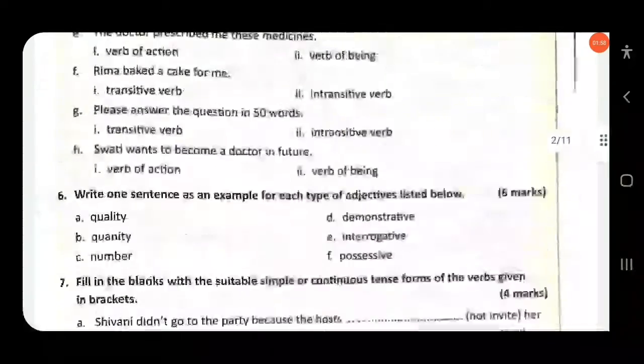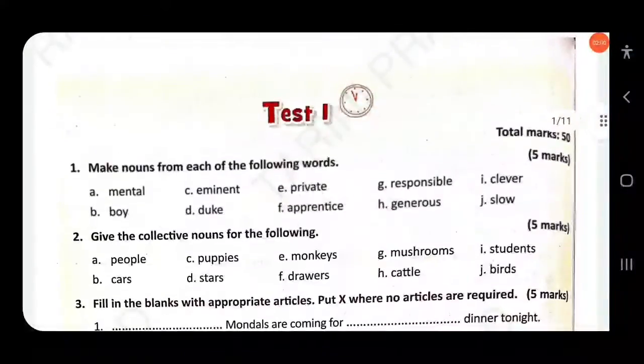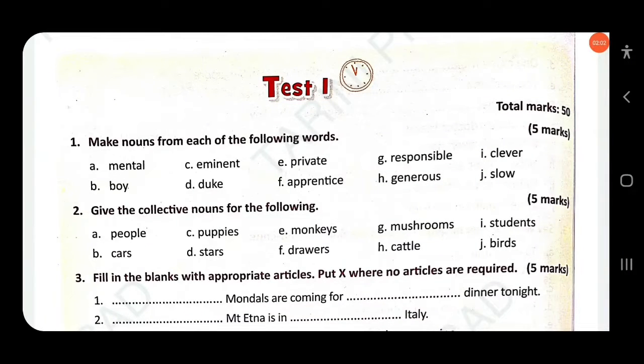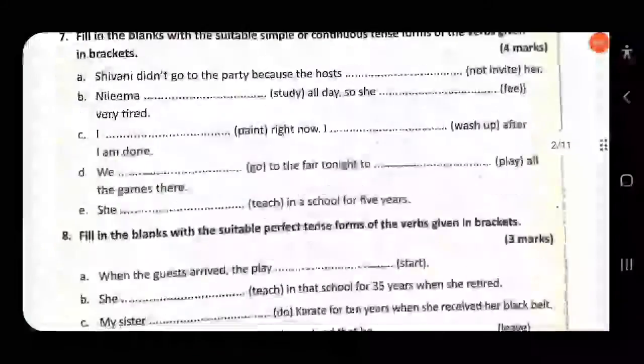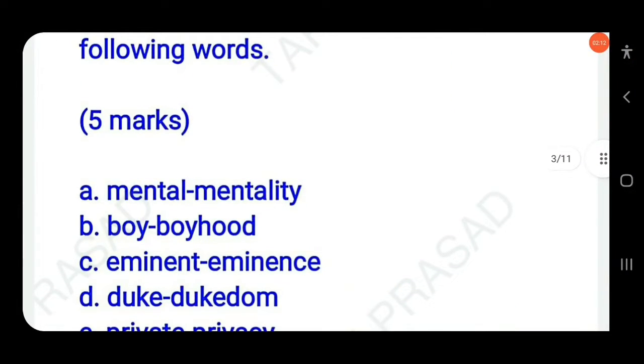Then next question, eminent. You have to change this word into a noun. Just remove T and add C: eminent, eminence.